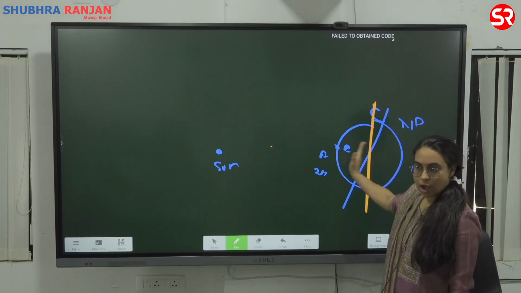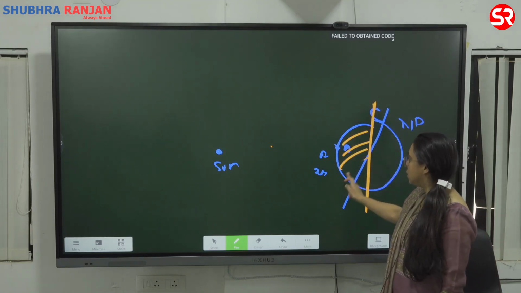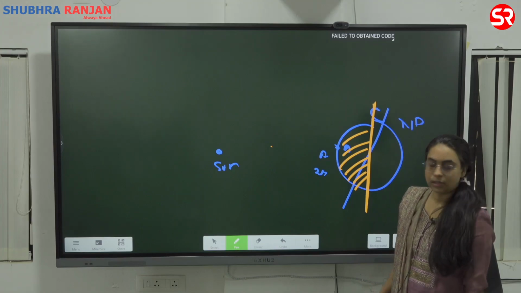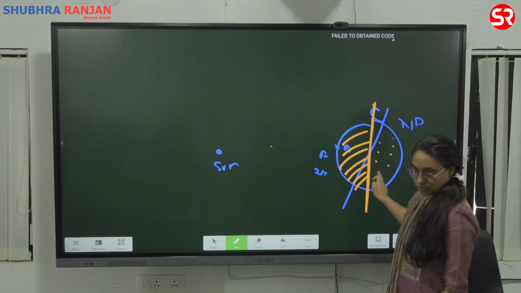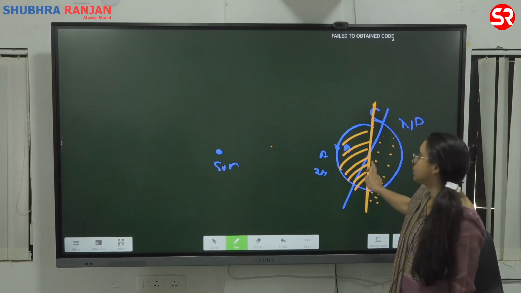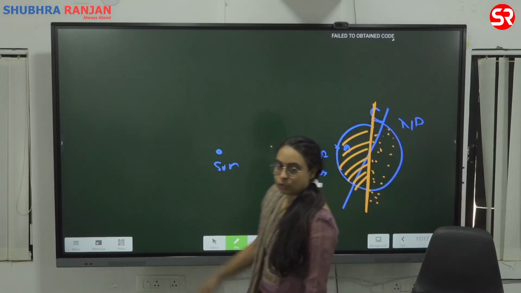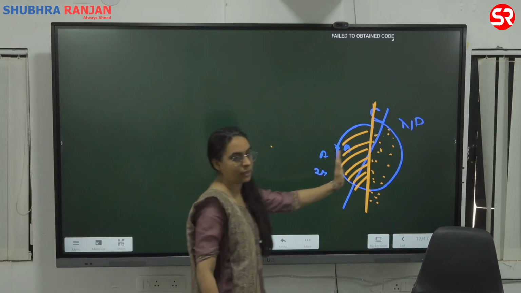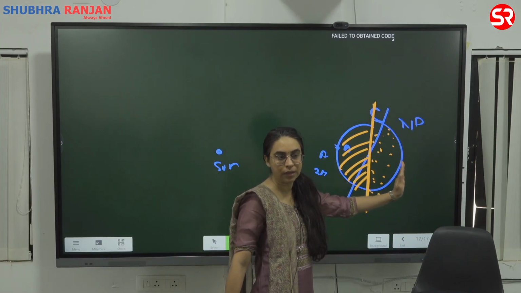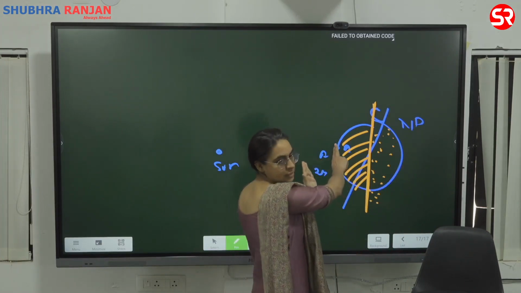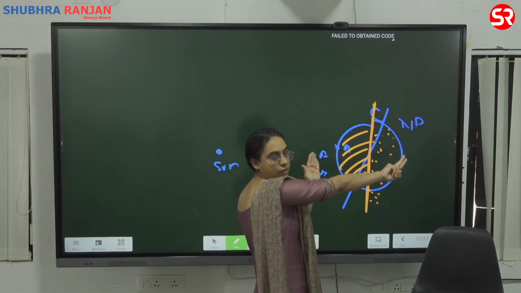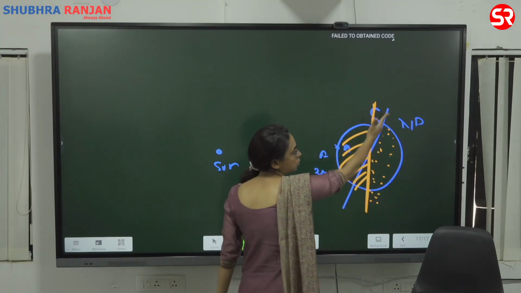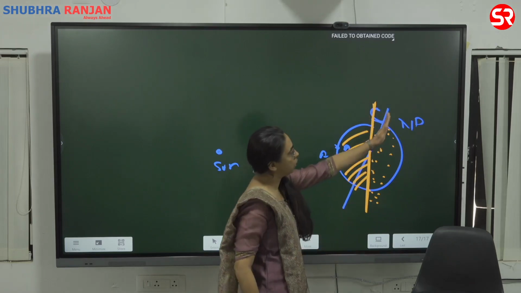Half of the earth is under sunlight. Half of the earth is not under sunlight. It is under darkness. So if it is day here in India, what is there in the US? It is still night, because that part is outside the plane of illumination. After 12 hours, what will happen? India will have night, US will have day. So this is how it is going. There's rotation that is going on, and the rotation is on the tilted axis. Okay, rotation is on the tilted axis.